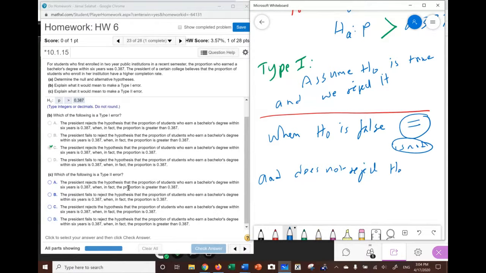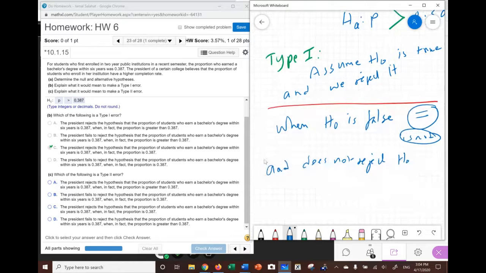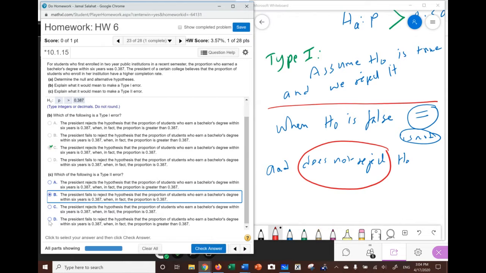Okay, so which one is that? The president rejects the hypothesis that the proportion of students who earn a bachelor's degree within 6 years is, remember, we said when H naught is false and the president does not reject. That's what we're saying. The president did not reject. Type 2 error is not rejecting. In the first one, it says rejecting. In the second one, it says the president fails to reject. The third one says the president rejects, and the fourth one says the president failed to reject. So we're talking about either B or D.